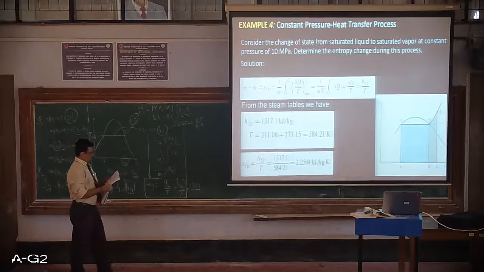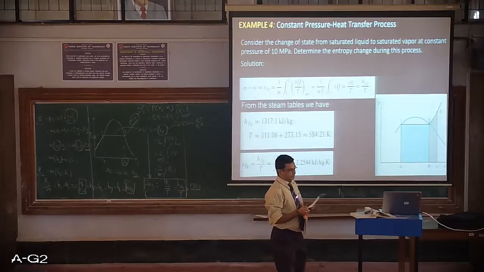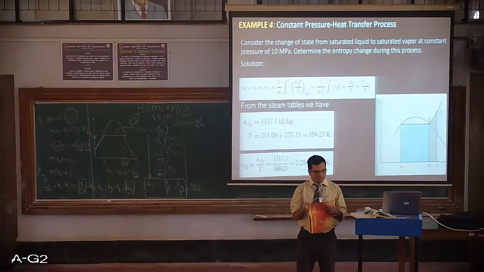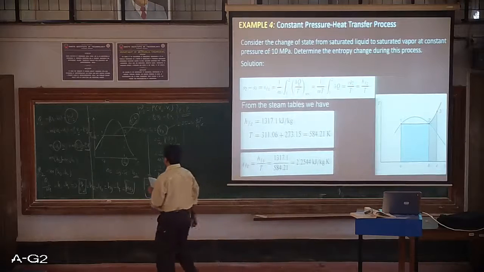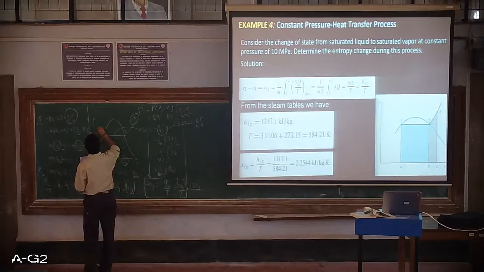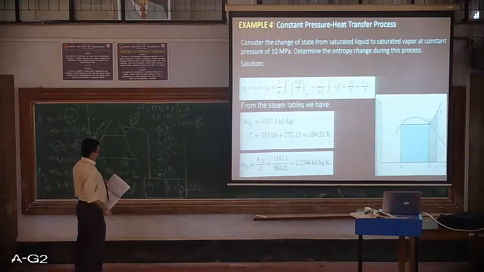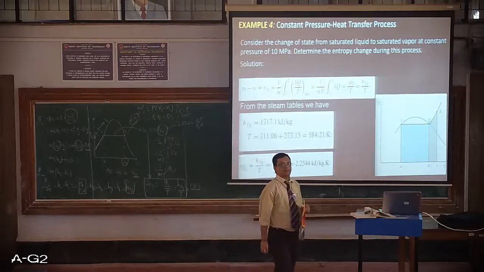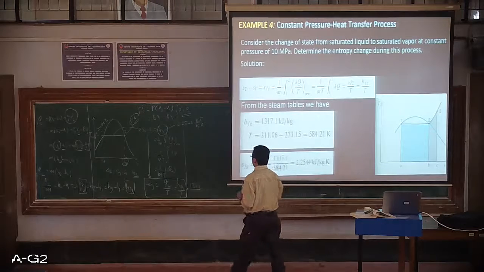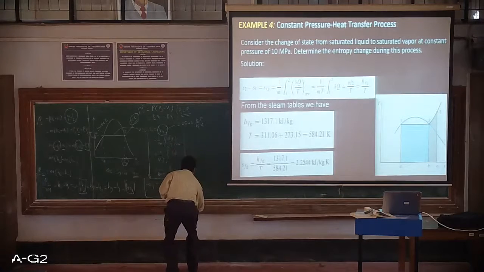So here also for a pressure of 10 megapascal, the same table, that is page number 12, the corresponding temperature is 311.06 degree Celsius. The only thing is here we need to convert that into Kelvin basis. So it is 311.06 plus 273.